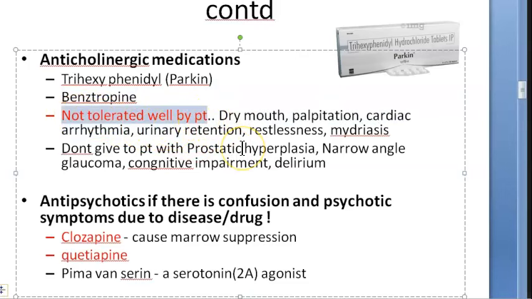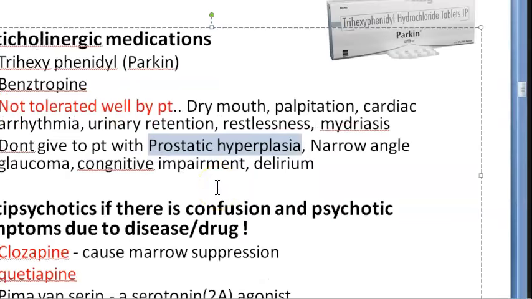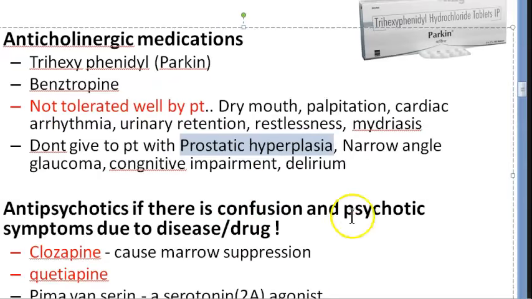It will cause anticholinergic symptoms, that is dry mouth, palpitations, cardiac arrhythmia, urinary retention, restlessness, mydriasis, that is pupil dilation, etc. So you should not give it to patients who have prostatic hyperplasia, that is, the prostate has enlarged. Most males at this old age will have an enlarged prostate. So don't give this, and it will cause what? Urine retention because of increased prostate size.